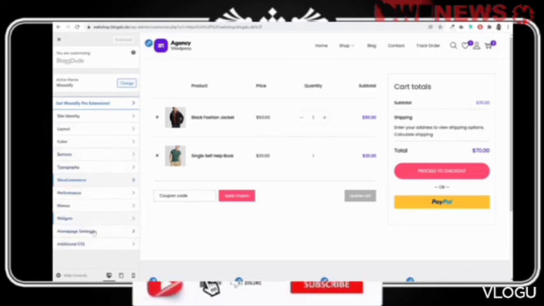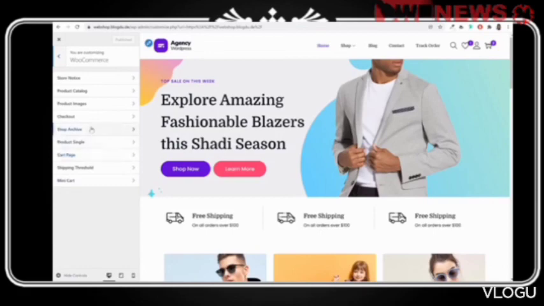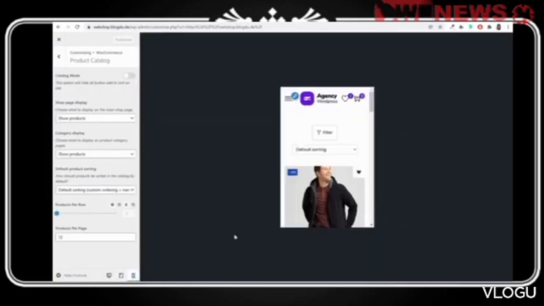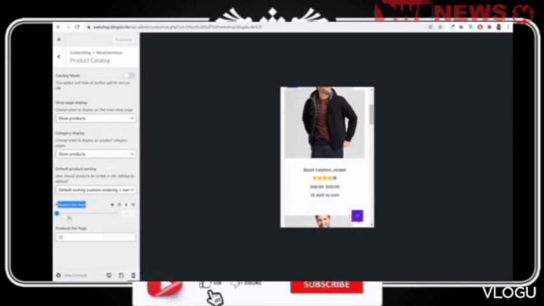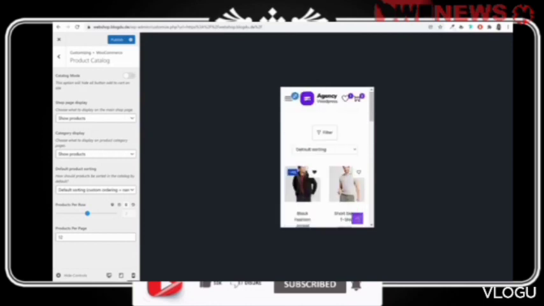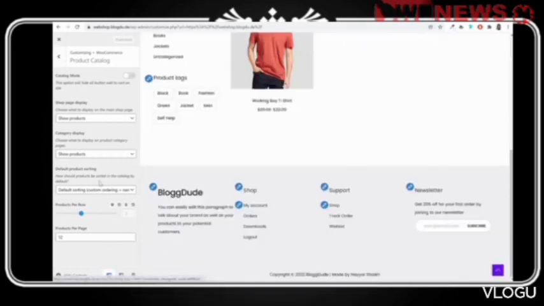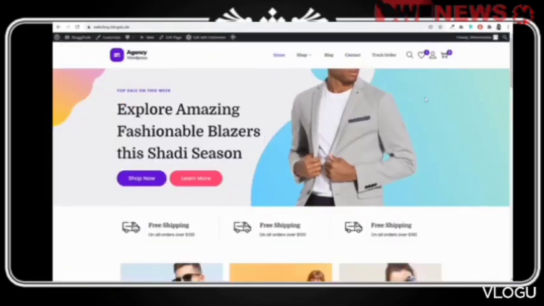One more thing, we want two products side by side for the mobile phone. So I think that is under WooCommerce product catalog. Under product catalog, if I see this website on a mobile phone, this is how it is looking. Now for mobile phone products per row, I can make it 2. Let's increase this to 2. And now as you can see, it will display 2 products per row on mobile phone. So you can set this and publish it. Again, come back to desktop. Rest everything is looking absolutely fine. Let's cut this. And with this, we have completed this tutorial.